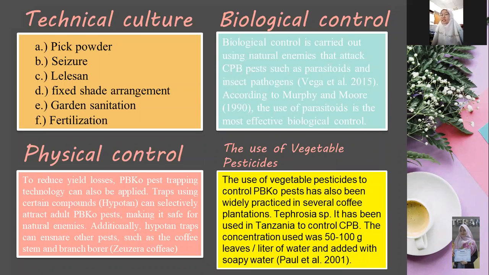And the last is the use of vegetable pesticides. The use of vegetable pesticides to control CBB pests has also been widely practiced in several coffee plantations. It has been used in Tanzania to control CBB. The concentration used was 50 to 100 grams of leaves per liter of water and aided with soapy water.